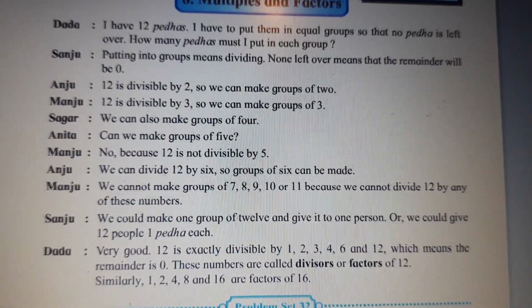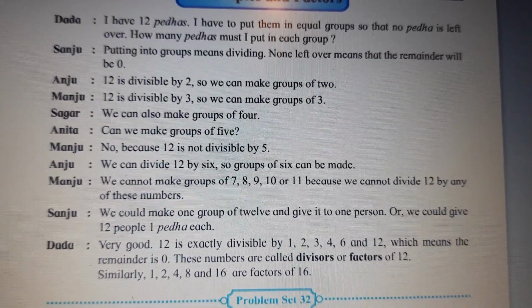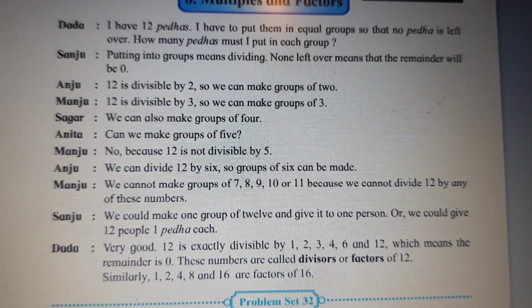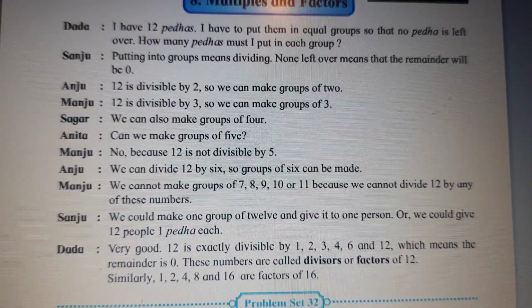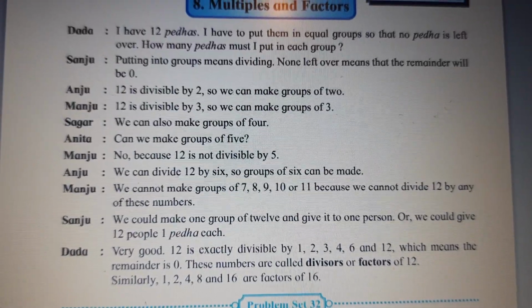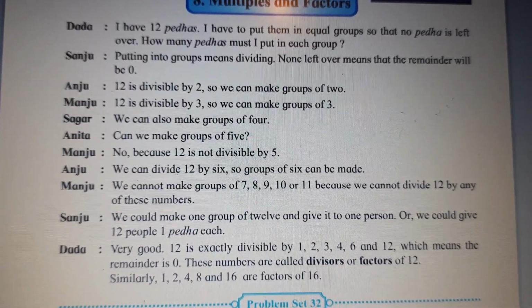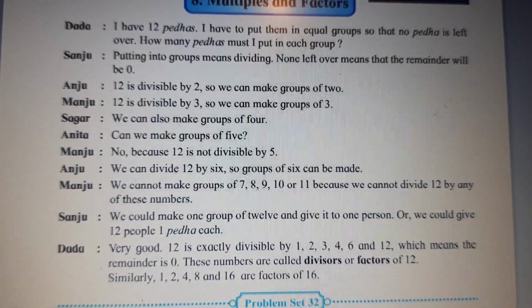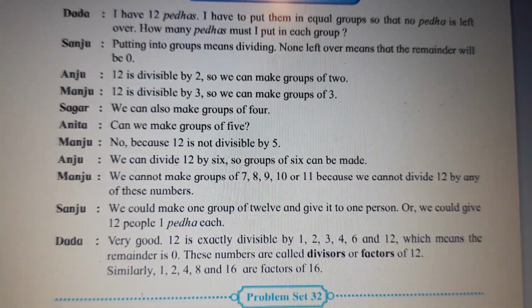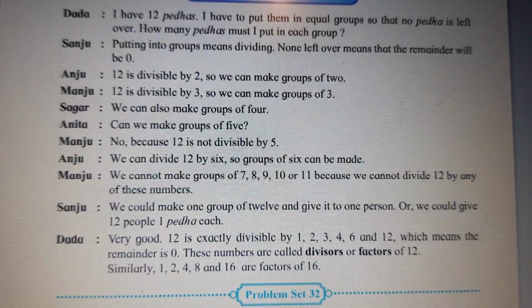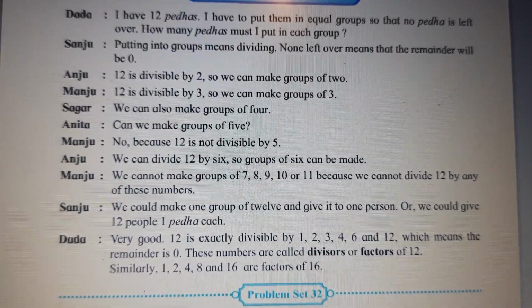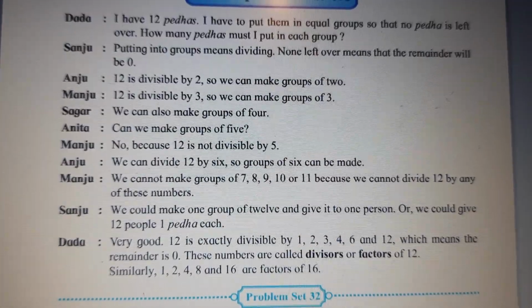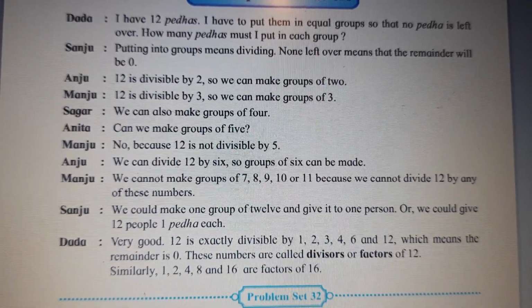So very good. 12 is exactly divisible by 1, 2, 3, 4, 6 and 12, which means the remainder is 0 when we divide by these numbers. So these numbers are called divisors or factors of 12. Similarly, 1, 2, 4, 8 and 16 are factors of 16, children. You will understand it better with the first sum. I will explain it to you.